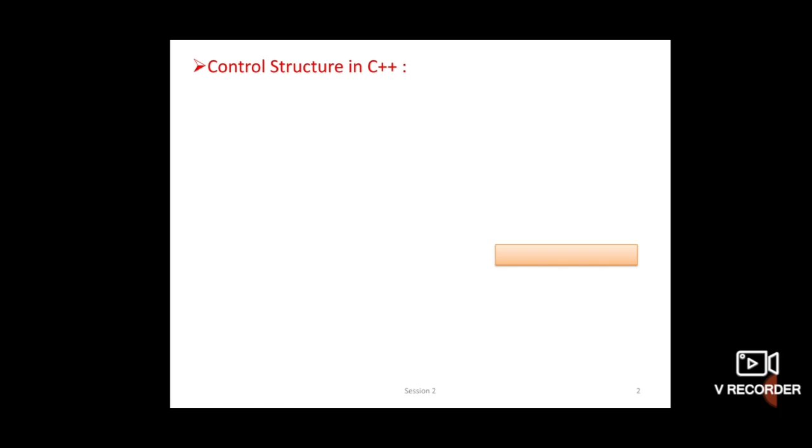What is the control structure in C++? What is the use of this control structure? The format of the program should be easy, to trace the flow of execution of statements. So there are two types of control structure in C++.